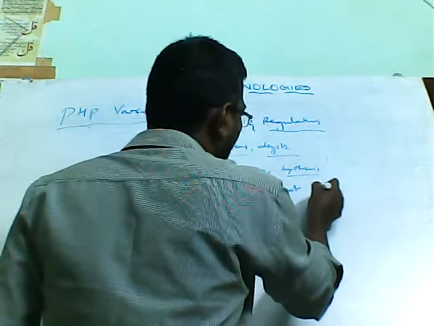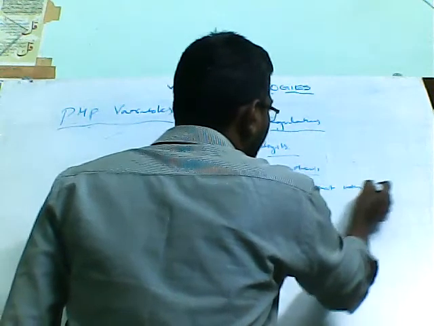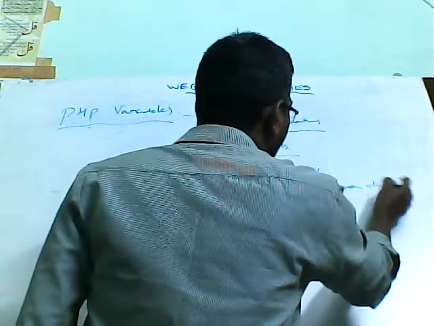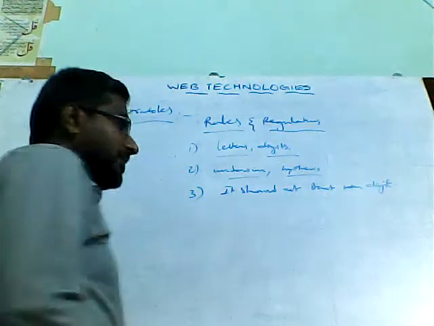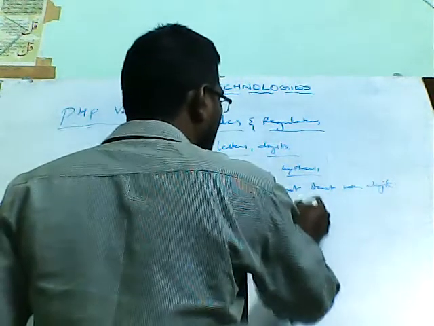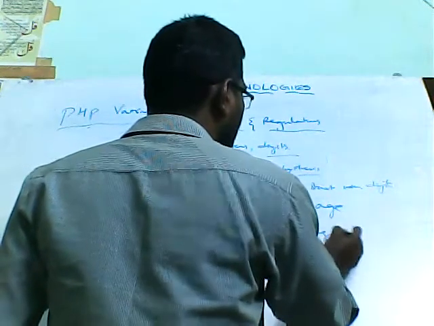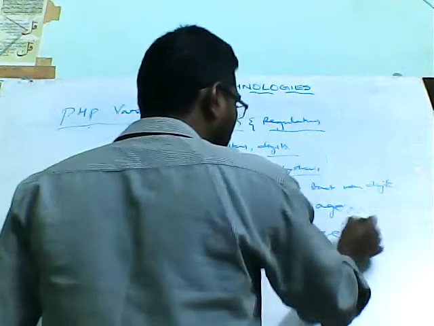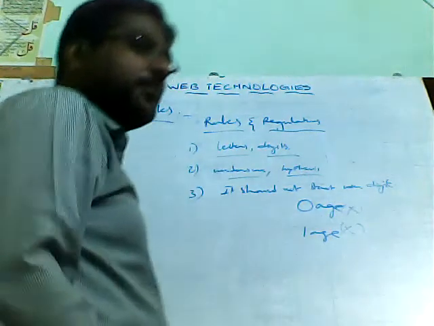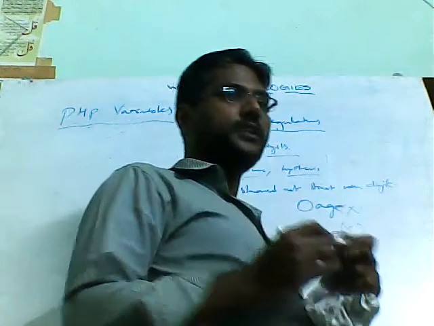it should not start with a digit. It should not start with a digit. Means you should not give a name like 0age or 1age, like this you should not use. This is not a valid one. That will represent the memory location. That's why the digit should not be used.